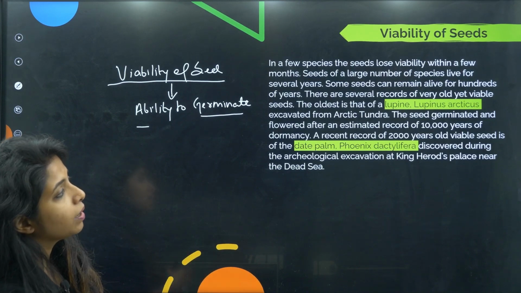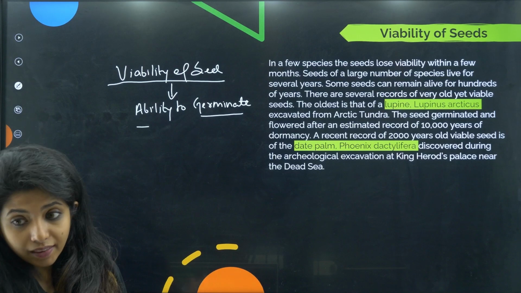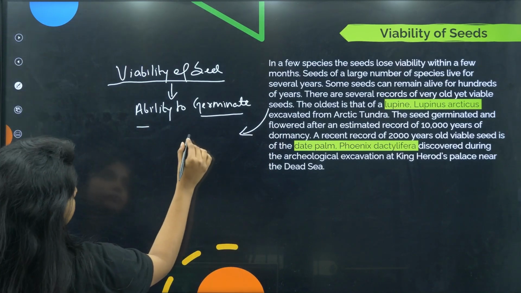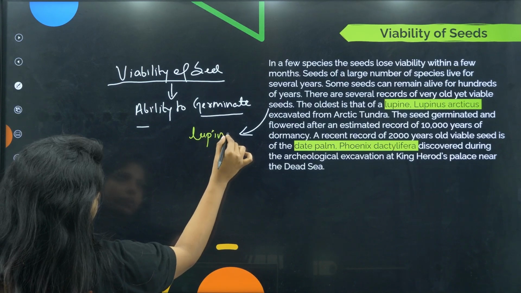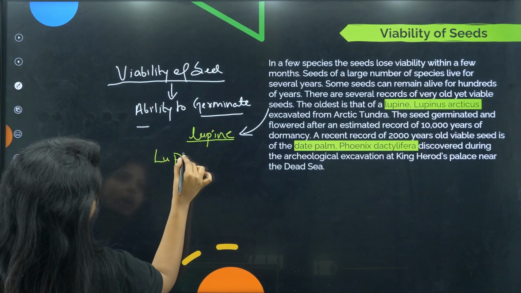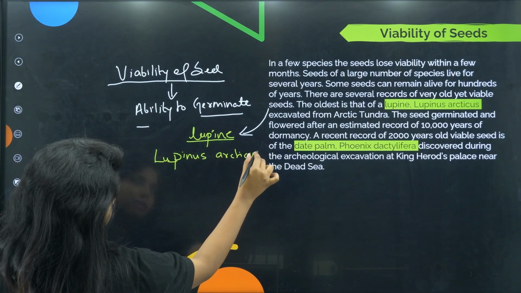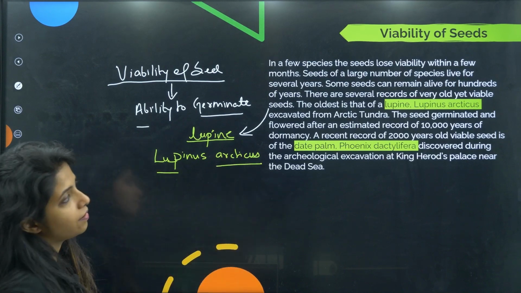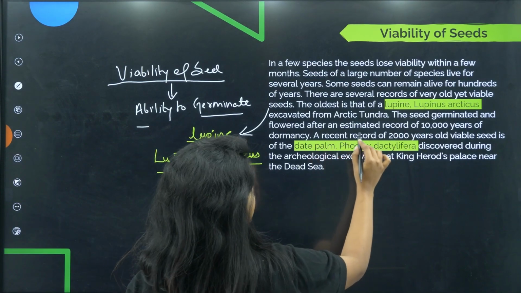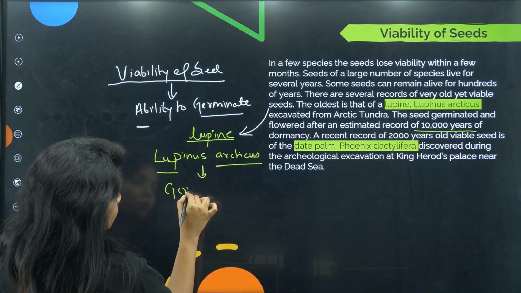Seeds of a large number of species live for several years. Some seeds can remain alive for hundreds of years. There are several records of very old yet viable seeds, and that is important. You have an example known as lupine. The scientific name is Lupinus arcticus. It was found in the Arctic tundra, and the seed germinated and flowered after an estimated record of 10,000 years. Germinated after what, children?